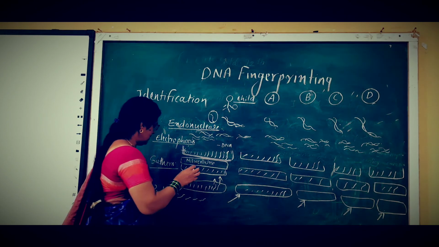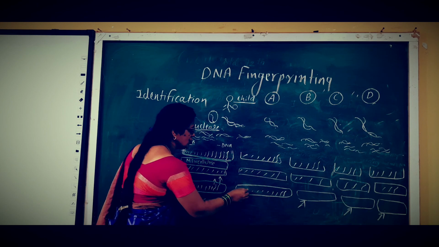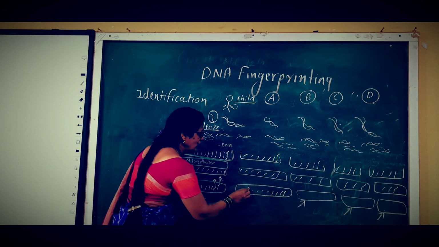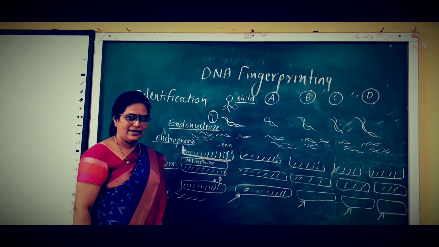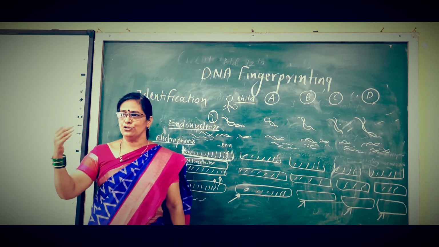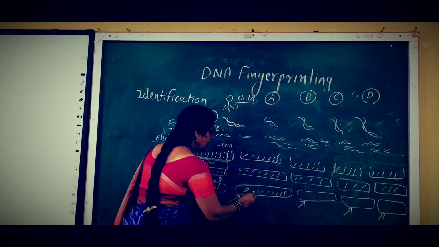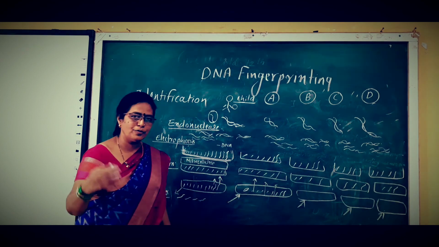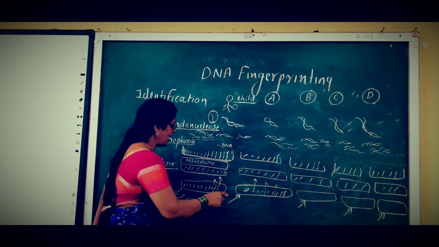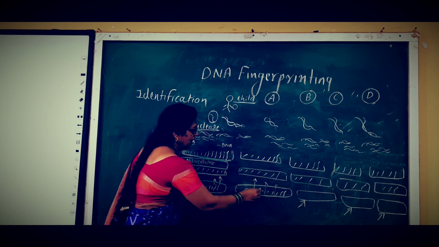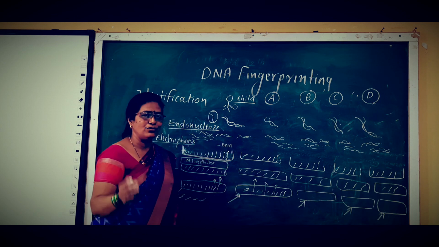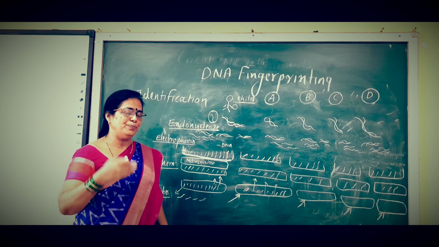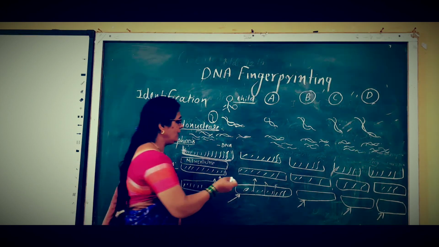As soon as this single-stranded DNA reaches the single-stranded DNA, if it matches, then it binds to that DNA and becomes double-stranded. But whenever it does not match that DNA, then it washes out from the cellulose paper. If it doesn't match the DNA on which the probes are emitted, then it washes out.